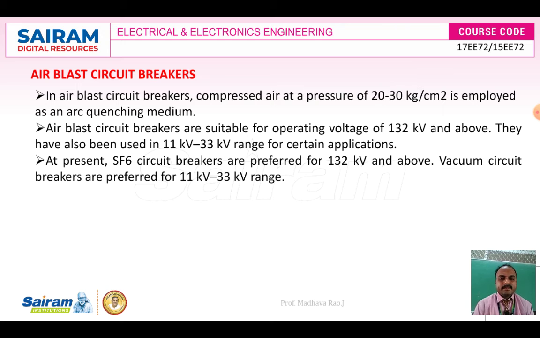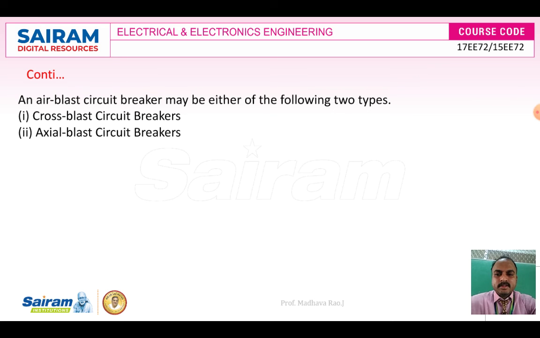At present SF6 circuit breakers are preferred for 132 kilovolt and above, and vacuum circuit breakers for 11 to 33 kilovolts. We have already discussed that vacuum circuit breakers are more suitable for low and medium voltages. We will move to the next one.